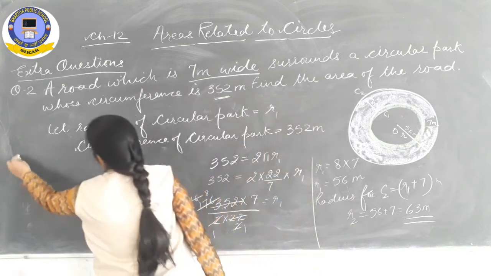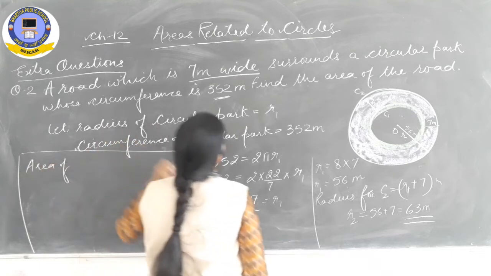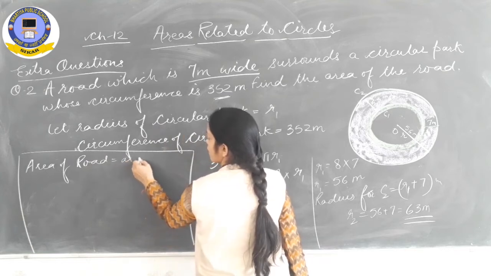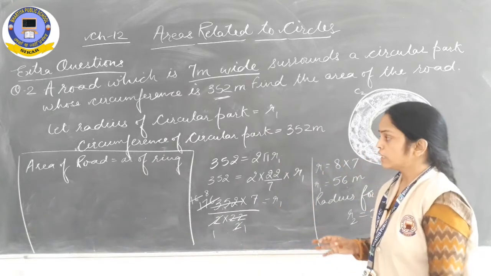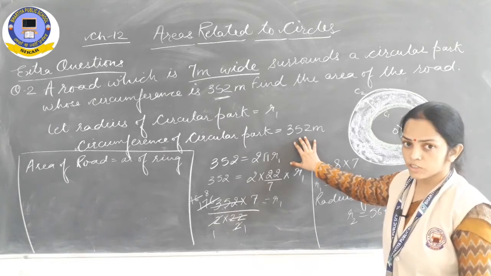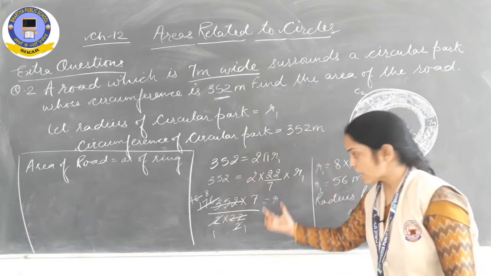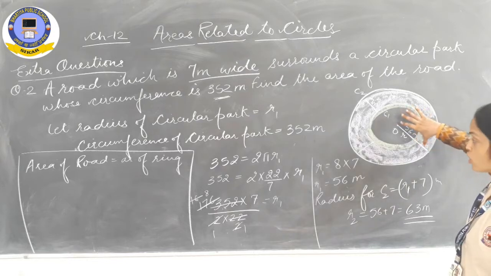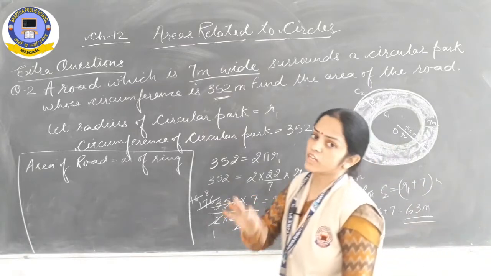Now find out the area of the road, which is equal to the area of the ring, right? The concept was new only in this, that this time the radii of both the circles were not given to you. The circumference was given to us. With the help of the circumference we got R1 first of all, then by adding the width of the road to R1, we got R2, which is the radius for C2, and now the concept is the same which we have already studied.